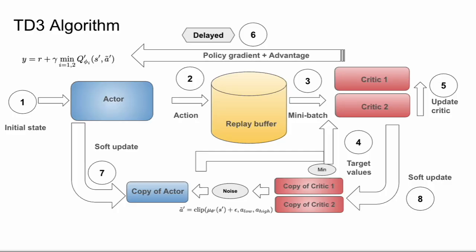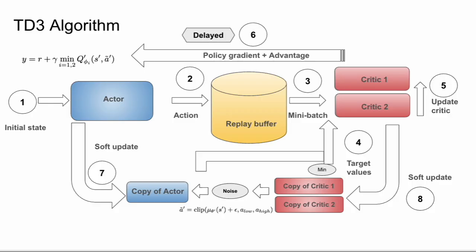I will now walk you through how these show up structurally and why they help stabilize training. This diagram shows how TD3 modifies the DDPG architecture. You can see that instead of one critic, we now have two, both trained on the same experience. During target computation, we take the minimum of the predicted Q values to prevent overestimation. The target actor adds clipped Gaussian noise before feeding the action to the target critics. This is the target policy smoothing step that helps regularize learning.